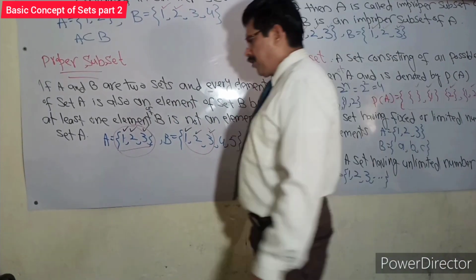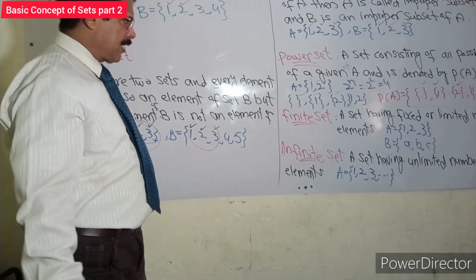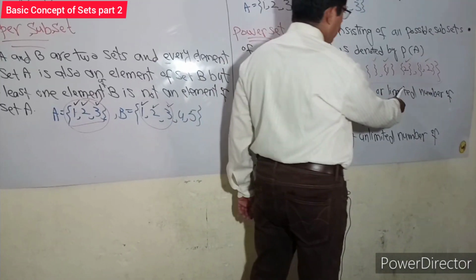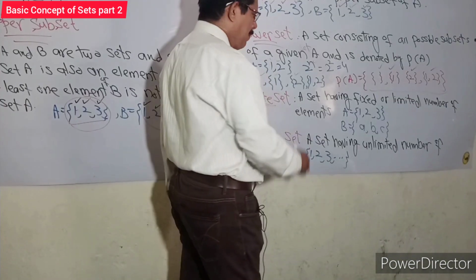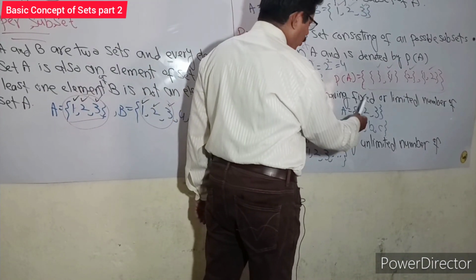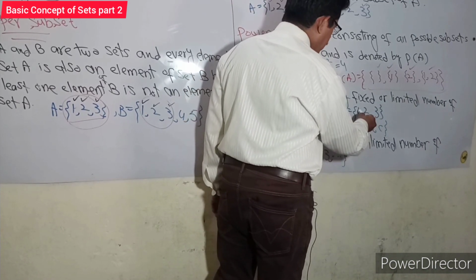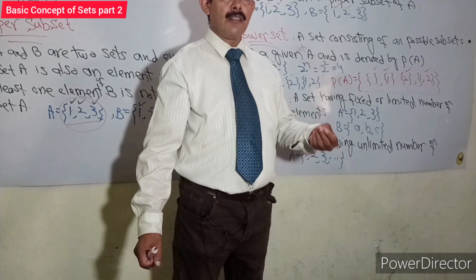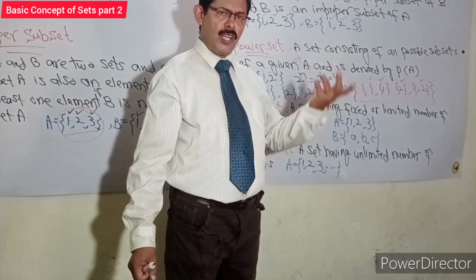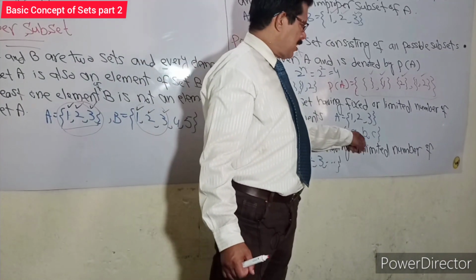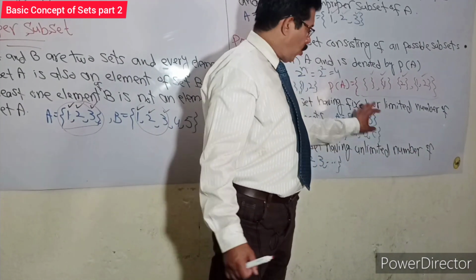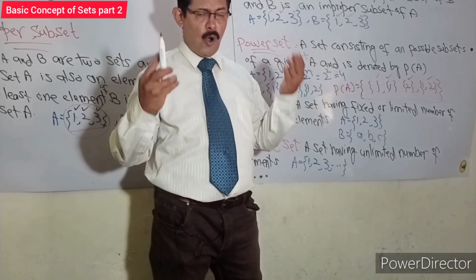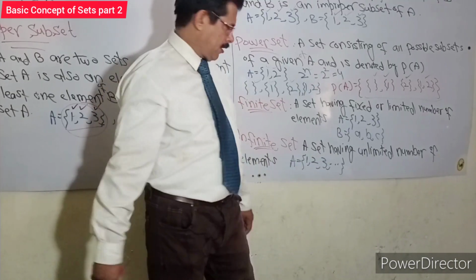Another definition concerned with sets is finite set. A set having a fixed or limited number of elements. Set A is {1, 2, 3}. Set B is {a, b, c}. In set A there are just 3 elements, a fixed count, not a variable. But set B, {a, b, c}, also has a fixed number. There are 3 elements. So these sets are known as finite sets because their counting, their number, is fixed in the set.